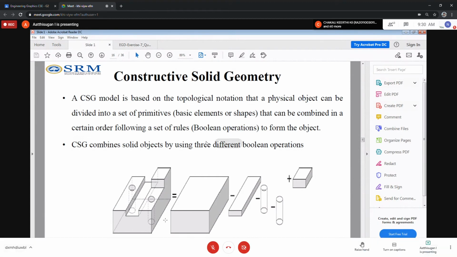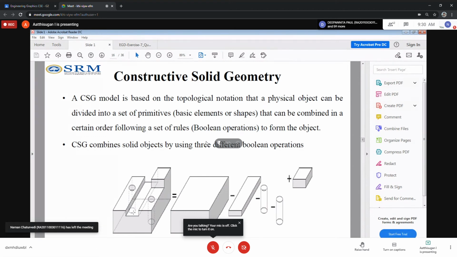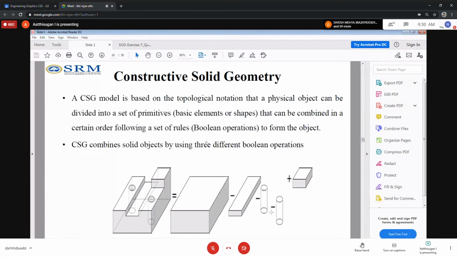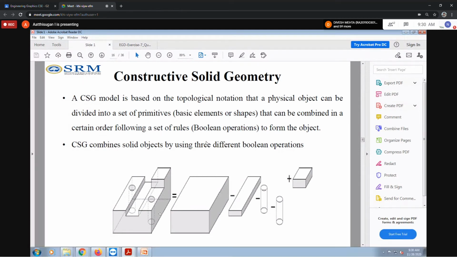This will be the full height of the raw material, and I'm going to produce this shape from it. From the raw material, I'm subtracting these portions like this. Then I'm going to make two holes like this. Then I'm going to add this portion from here, like this. Finally you can get the shape.